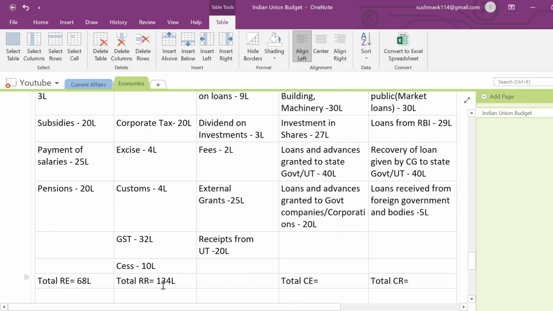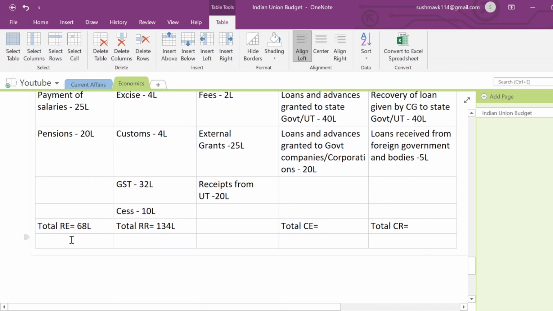134 lakhs. Okay. Now let us compare between these two. Here, revenue expenditure is less, but revenue receipt is more. What does that indicate? My income is more than my expenses, isn't it? So it means that we are having a revenue surplus.